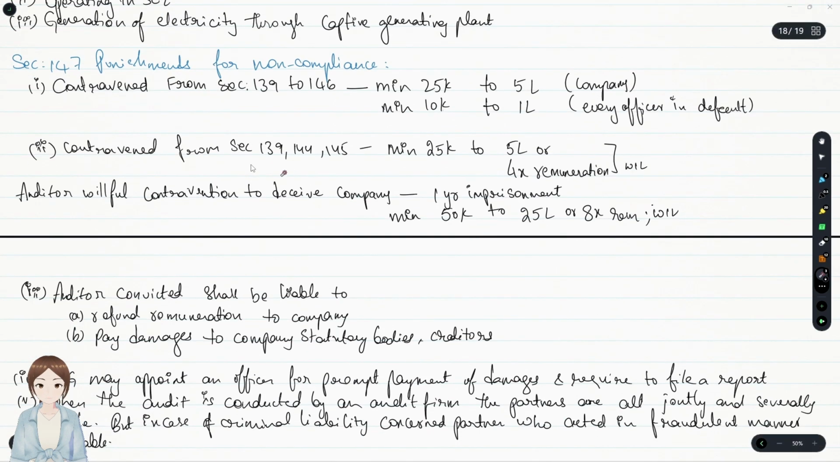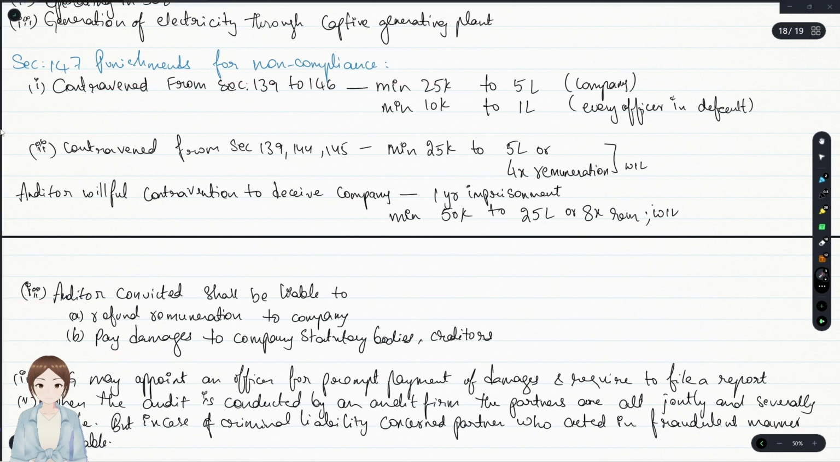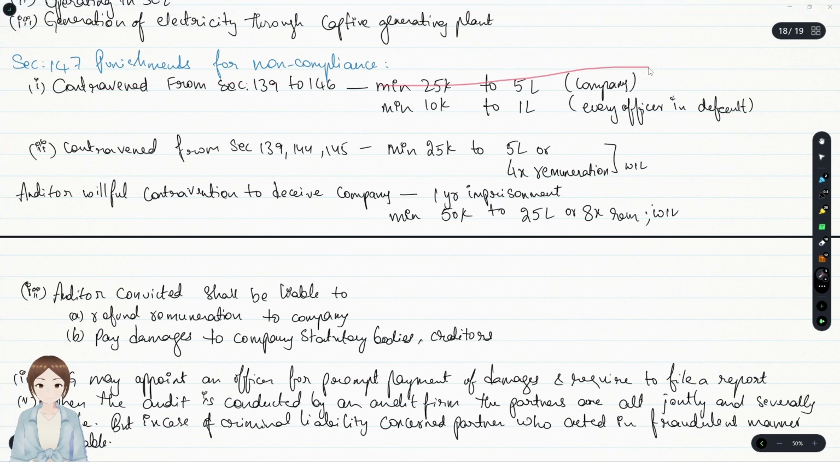Under section 147, the punishments with regard to non-compliance were penalties, something which we always hate. Bear with us for 2 weeks. We'll figure out something, how to remember the penalties in the whole audit, so that before the examination you could just refer to those 2-3 pages and go and give your examination. That's last minute. Contravene 139 to 146, minimum 25k to 5 lakhs for the company, and minimum 10k to 1 lakh for every officer in default.